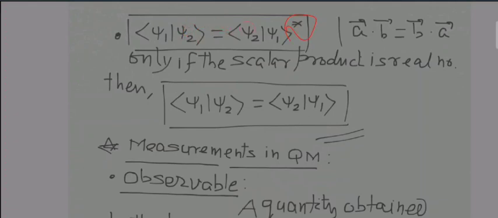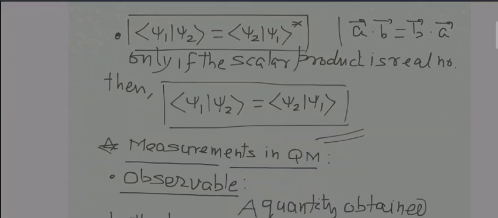So you took the complex conjugate over here so that the value remains the same, and the equality sign holds. Why have you put the star over there? Because you have interchanged the wave functions, or you might call them variables also. You have interchanged the arguments, you have made the ket as bra and bra as ket. After you interchange those, you will have to put the complex conjugate symbol on the other one so that their equality holds.